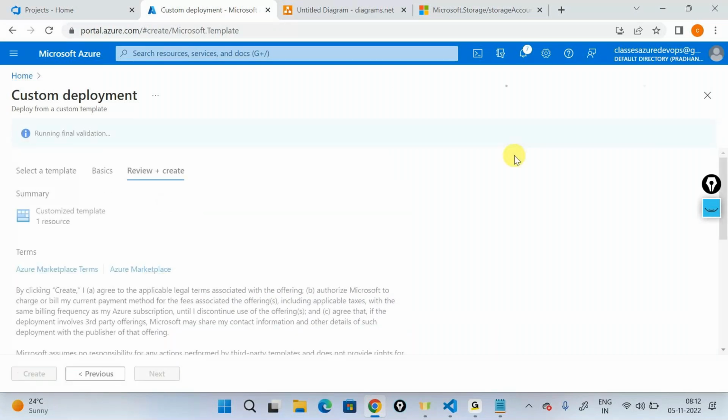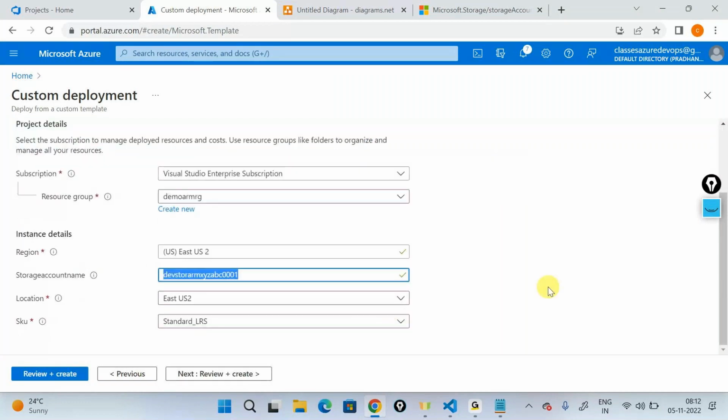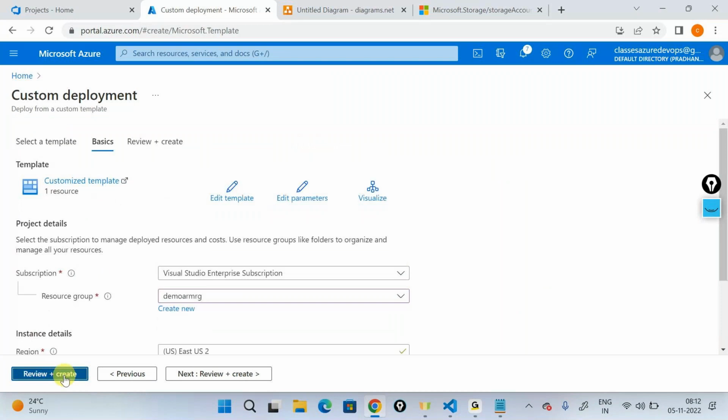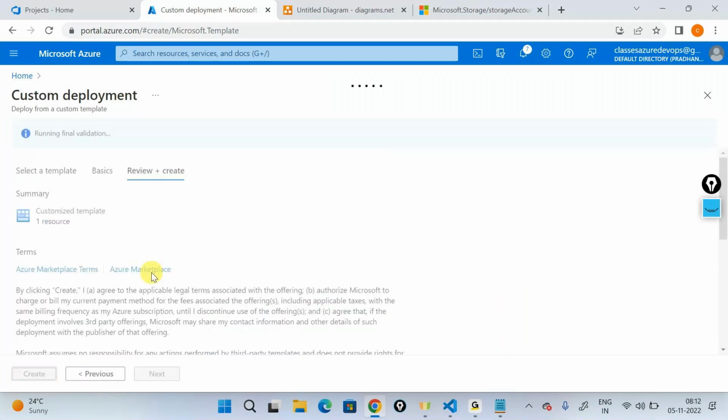And this is now going to validate my template properties and help me create the resources with the properties that I passed at the time of runtime. Very importantly, it will take your runtime values. If you do not override, it's just going to take the default value. If you do override it, it's going to take your runtime value and try creating the resources for you as such. I'll say create.